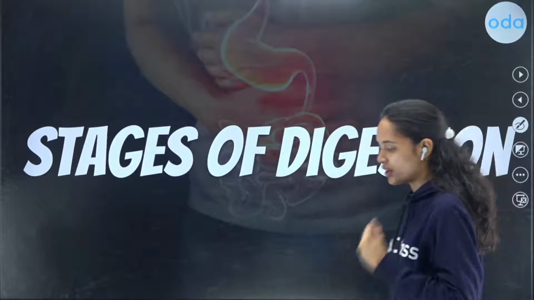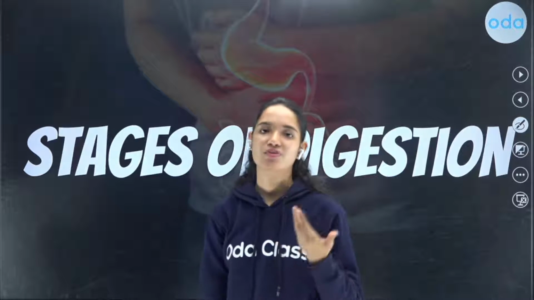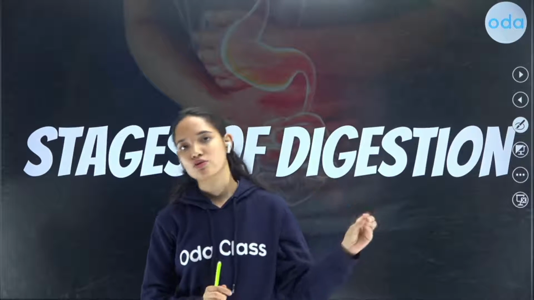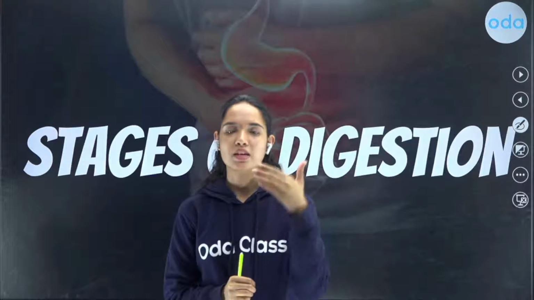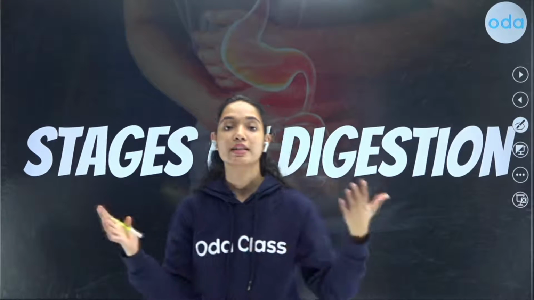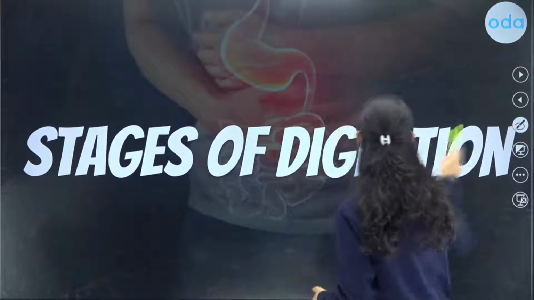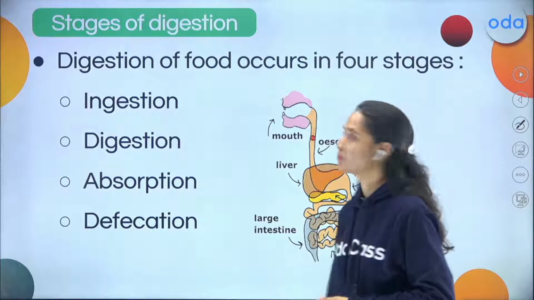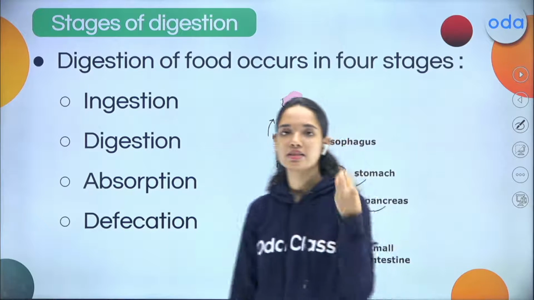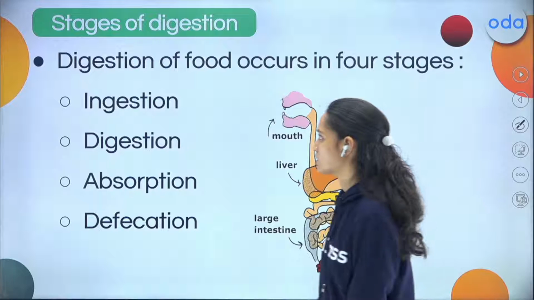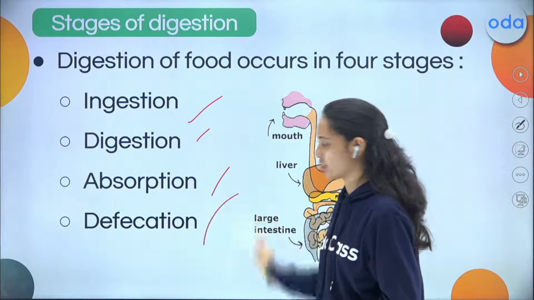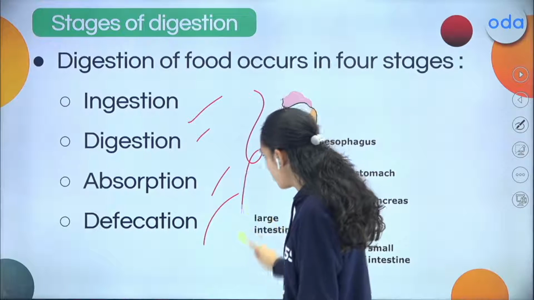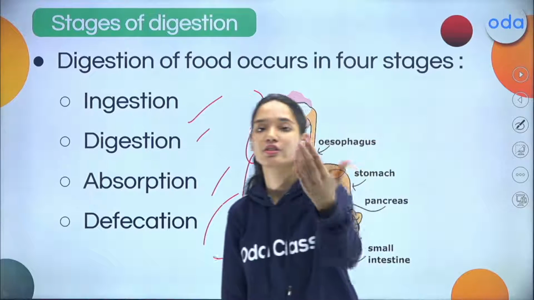Now, when I talk about digestion in the body, there are different stages into which we can divide and learn the digestive system. Generally, we say we eat, then it gets digested, and then it goes out of the body. But not actually. Speaking specifically, we can divide digestion into mainly four stages. So digestion of food occurs in four stages. What are those four stages? Ingestion, digestion, absorption, and defecation. These are the four steps where our digestion occurs.